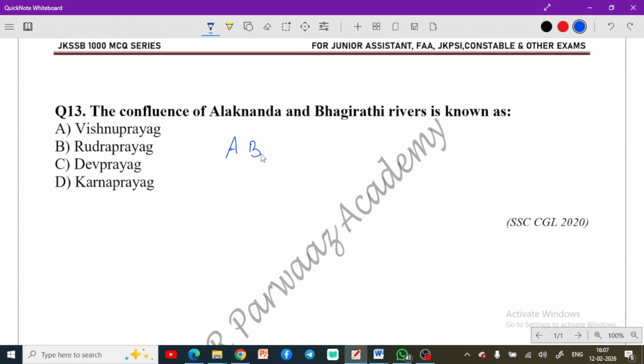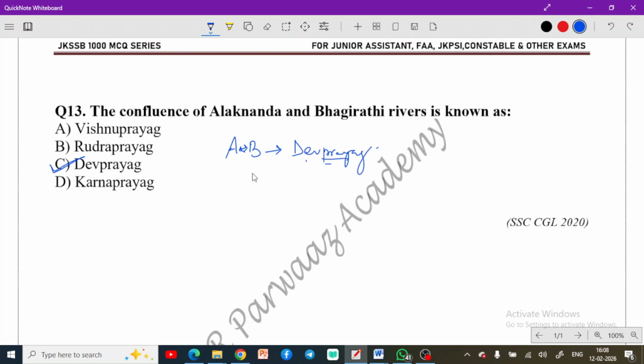Alaknanda and Bhagirathi meet at Devprayag. So ABD, do remember this. They meet at Devprayag. This is the important fact that you need to remember. And from here we call it Ganga. Alaknanda meets Bhagirathi at Devprayag, and from this point onwards we call it Ganga. This is the fact that you need to remember.